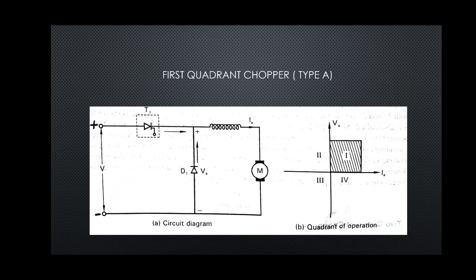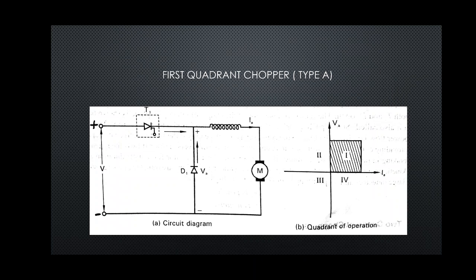Next we know that there are different types of chopper based on the quadrant operation, in which quadrant it operates: first, second, fourth or two quadrants. First we will understand the working of the first quadrant chopper, which is also called class A chopper.